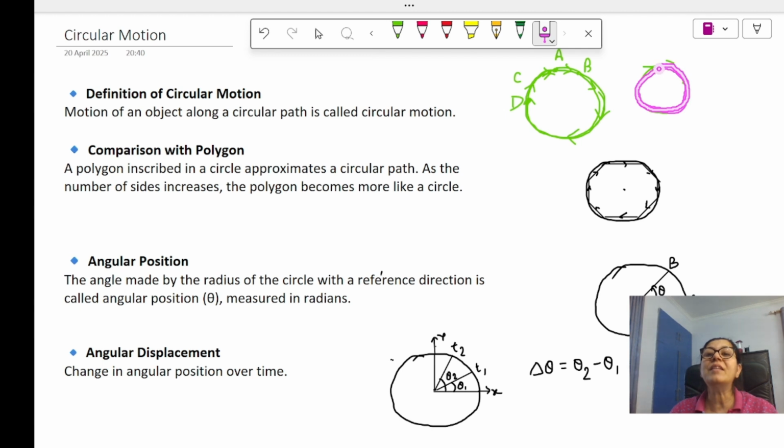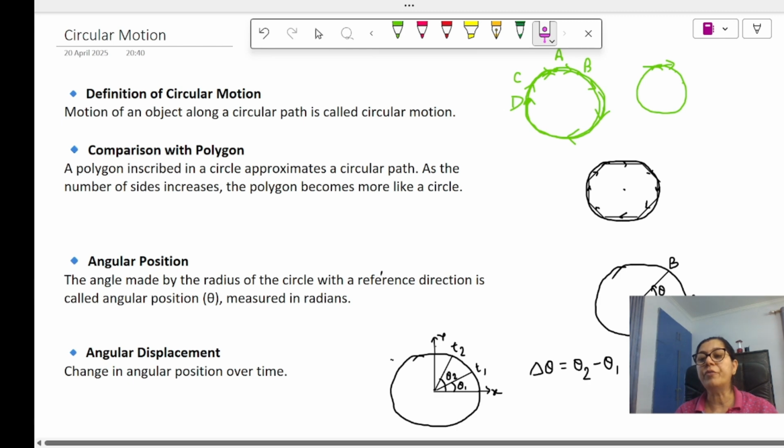This is the first concept that you must always remember: in a circle, at each and every point, the direction changes. Now this concept is clear.